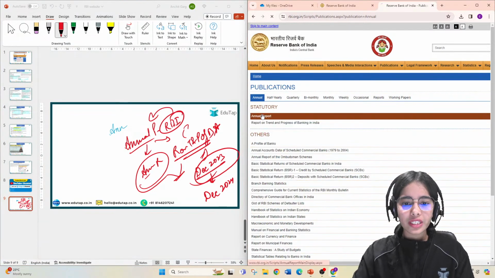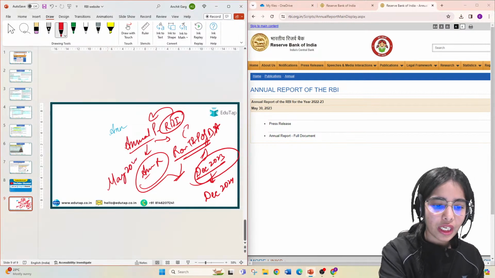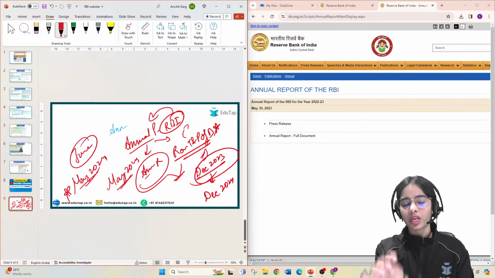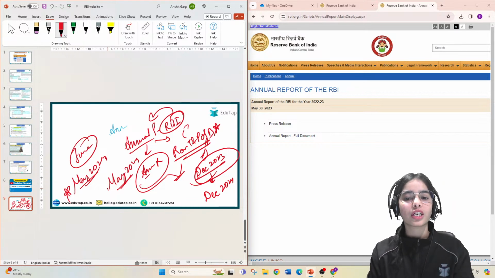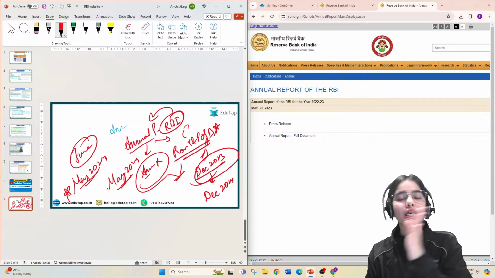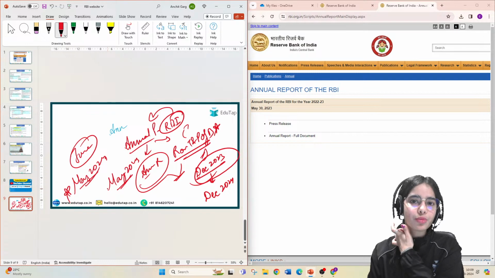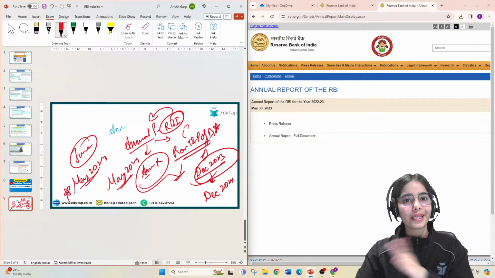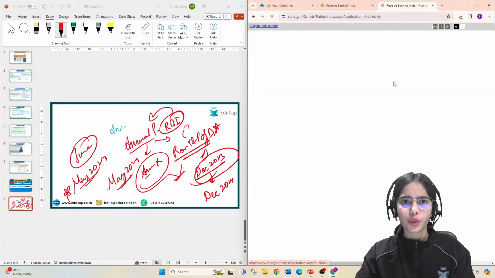Next is the annual report. Do you have to cover it? It was released in May 2023, so the next will be released in May 2024. Even if the examination happens in June, this will be the most recent report relevant from the exam point of view. So for now, I suggest you do not cover the annual report of the RBI. Wait until near the examination, a month before or 15-20 days before, and cover the new one. If it is not released by then, you can cover the previous report. But I guess the new report will be released.